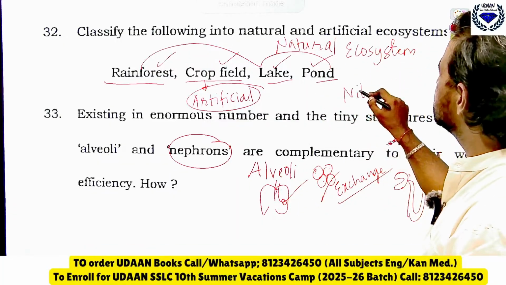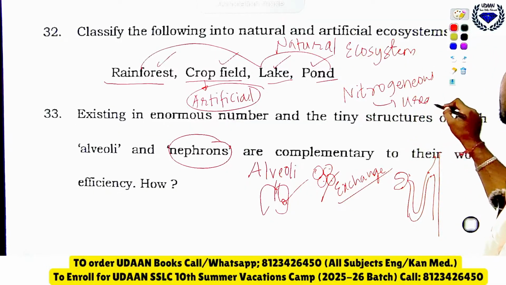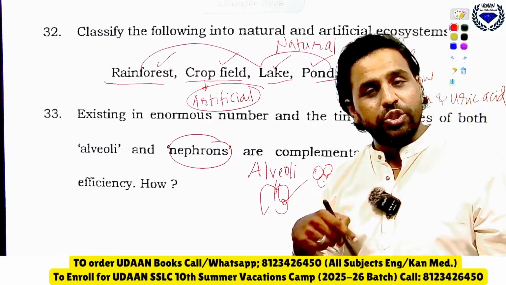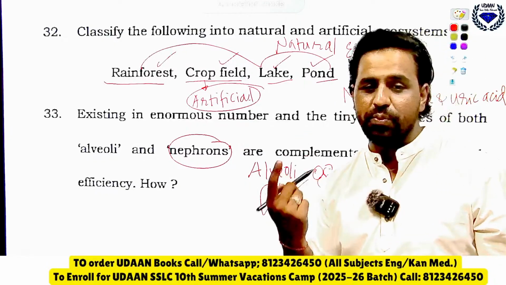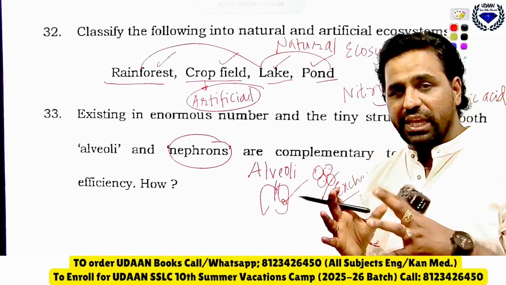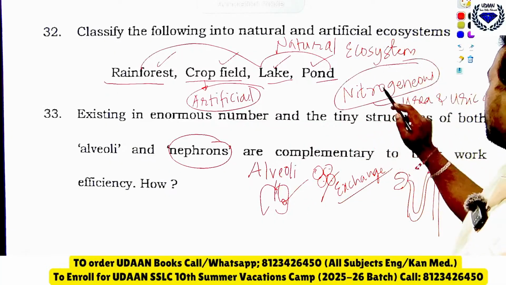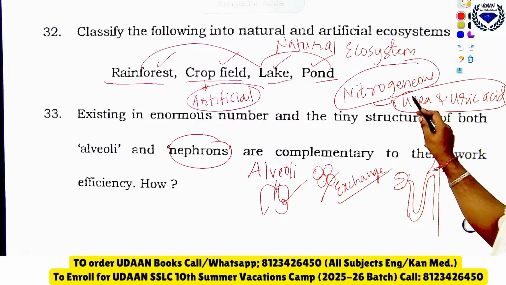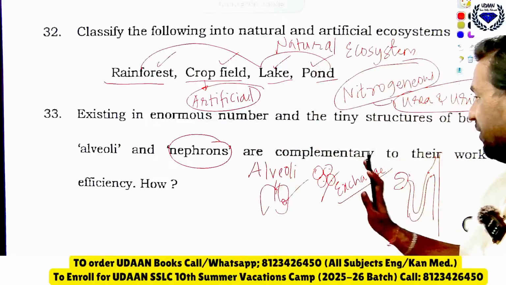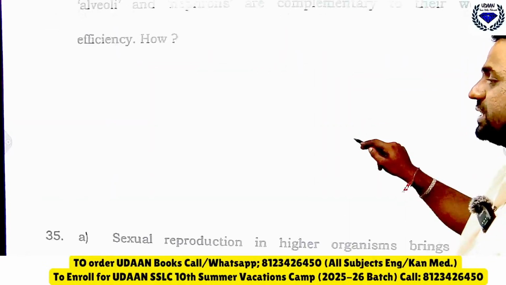So can you tell me which is the nitrogenous waste? Urea and uric acid are the nitrogenous wastes which are present in the blood, that should be removed with the help of what, kidneys. So I hope you got what is the function of kidney: filter blood. So filter means what, whatever waste is there inside the blood, you must mention the name of that waste. Our blood is having nitrogenous waste such as urea and uric acid, that will be filtered from the blood with the help of this nephron, and that is how you should write here. So separately, neatly like this, you should write in tomorrow's exam.